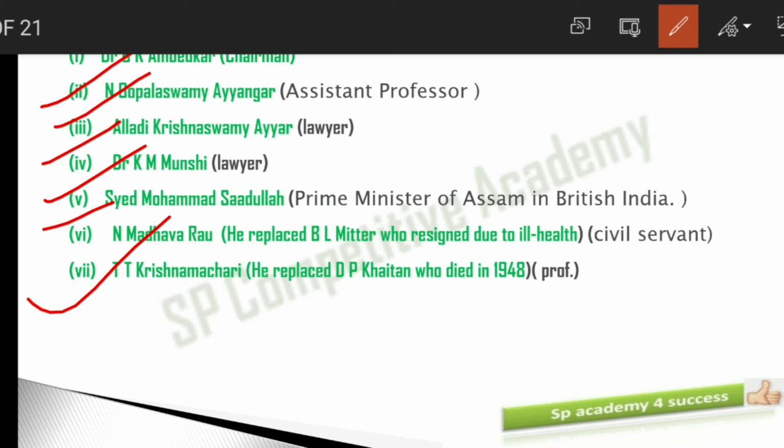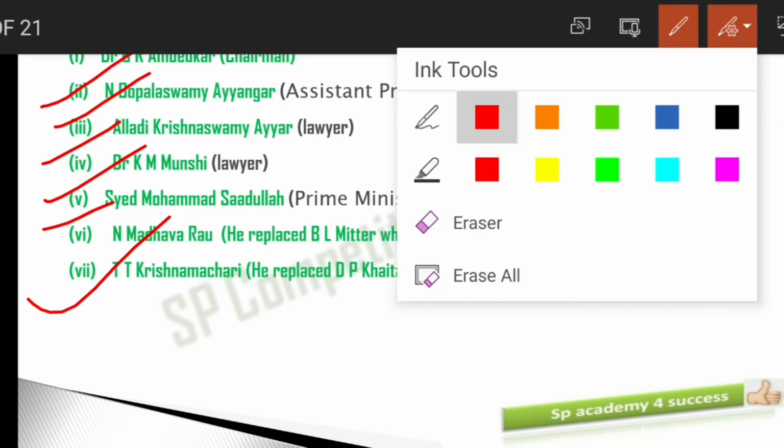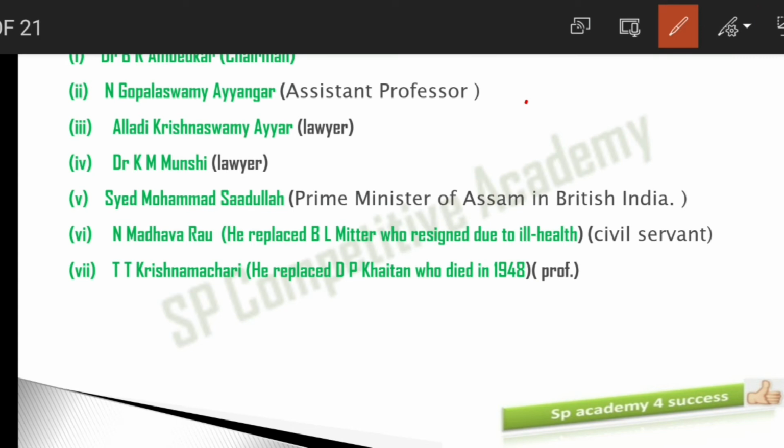Ambedkar ji, you know, is a lawyer. Then Gopalaswamy Iyer ji is an assistant professor. Alladi Krishnaswamy Iyer and Munshi were lawyers. And Syed Muhammad Saidullah was the Prime Minister of Assam in British India.